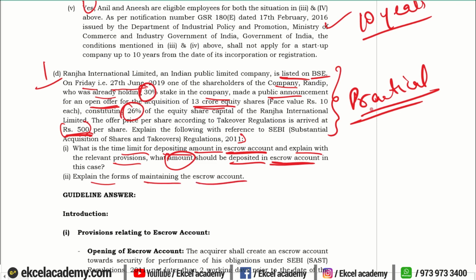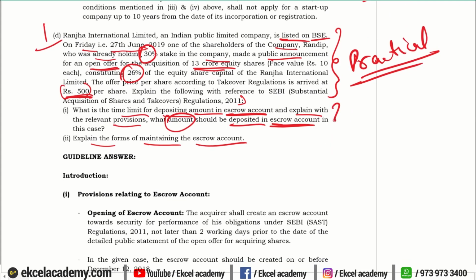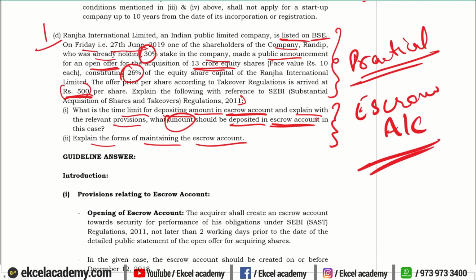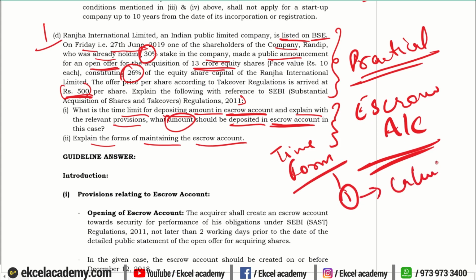So you don't get intimidated or scared by reading the question. Read the sub-questions, what they are asking. The entire question is not based on what the acquisition limit is or whether the trigger limit has been reached or not. It is a simple question based on the provisions of the escrow account. They want to know the details about the escrow account, out of which 2 questions are direct. One is what is the timeline and what is the form of maintaining the escrow account. Only one practical question is given, that is the calculation. The calculation is about how much amount is to be deposited in the escrow account, right?